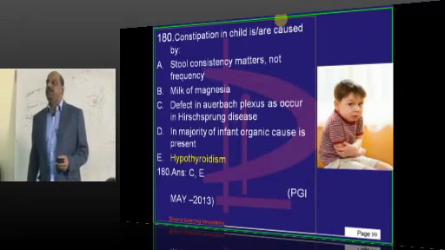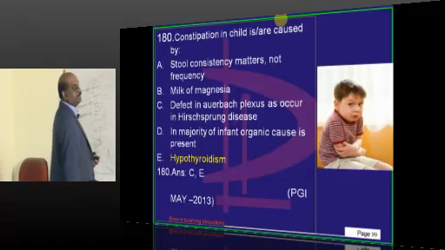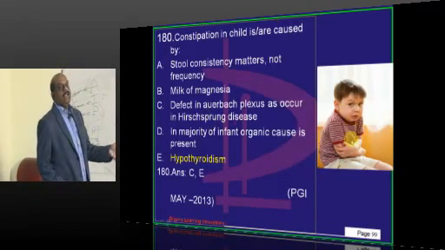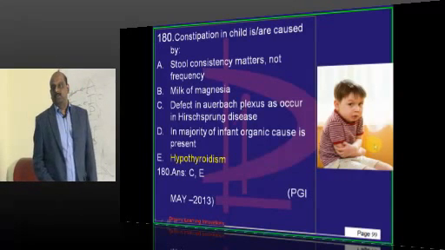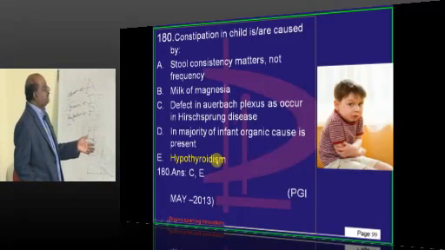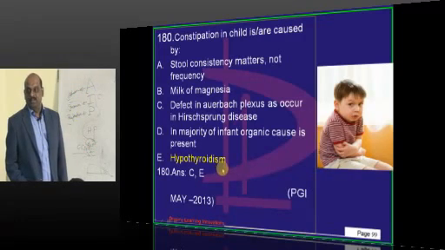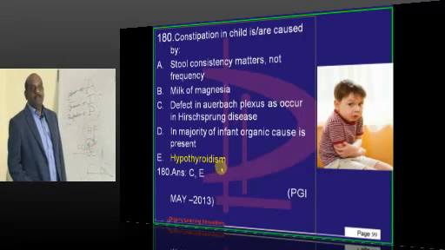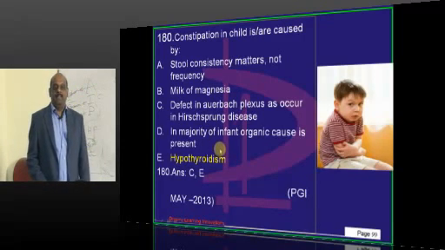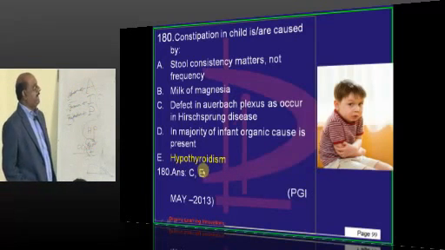What leads to the development of constipation in children is a very, very important question. So basically, if there is a problem in the Auerbach plexus, like in Hirschsprung, in a lot of scenarios you don't find an organic cause. Constipation is a normal finding, right? But a lot of times parents worry. If one day motion didn't pass, they will be completely panicked. Then hypothyroidism is a predisposing factor.